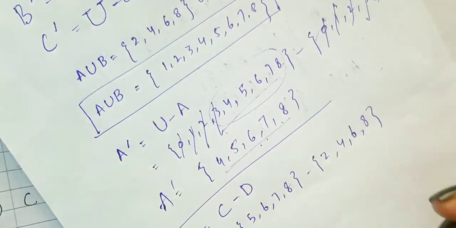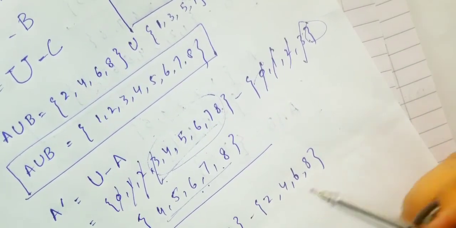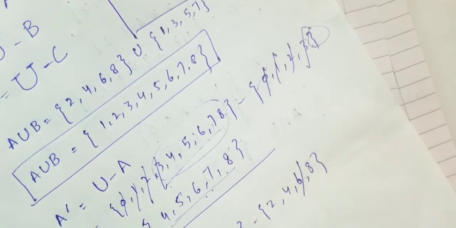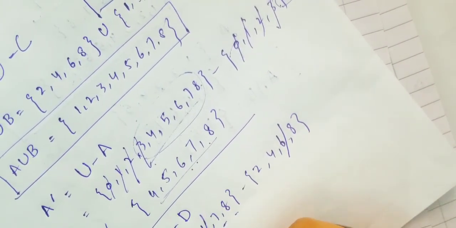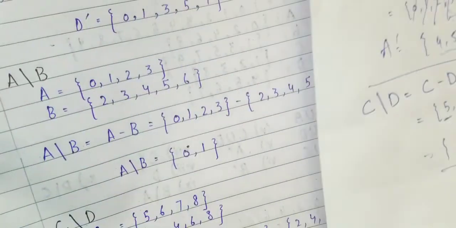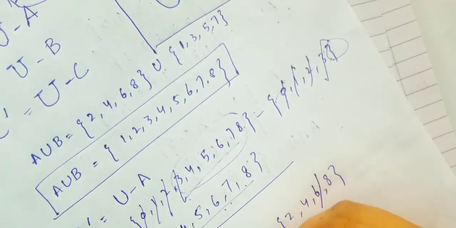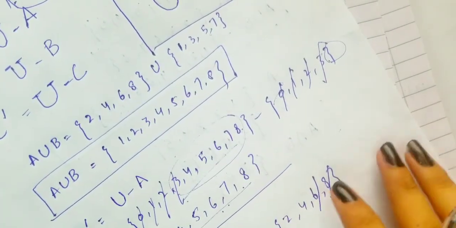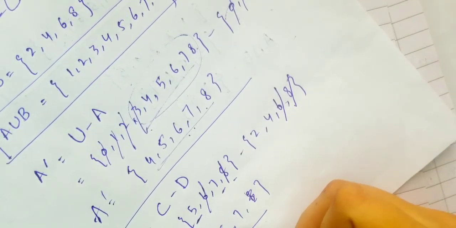Now I have to subtract D from C, so let's check which elements are common. It's only 6, I guess. So the remaining elements of set C are 5 7 8. Oh, sorry, I forgot that 8 was also common. So 8 will not be included, and the answer will be 5 7.